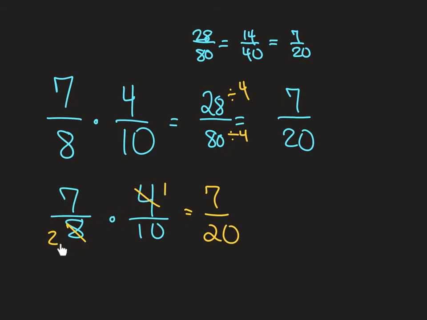Or you can simplify diagonally. 4 and 8 can be simplified. Divide by 4 right away. That turns into a 1, that turns into a 2. Now my numerators make 7, my denominators make 20. This is my favorite method. I would encourage you to try practicing getting really good at that method.